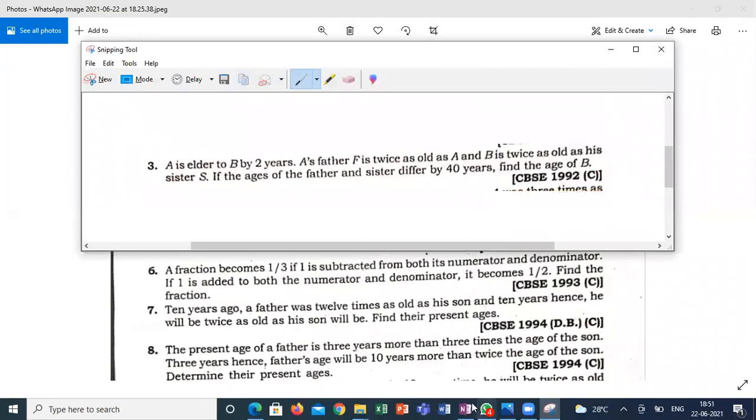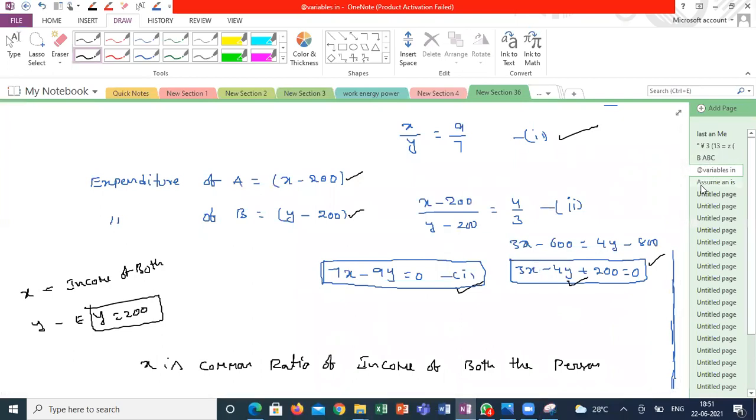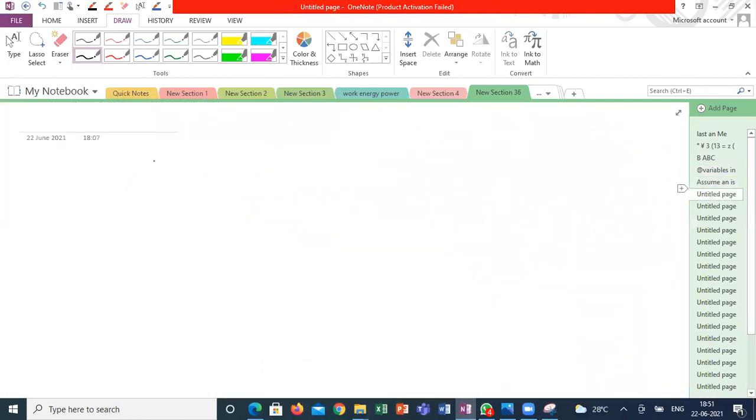Guys, don't think this is beyond you, it was actually asked long back in your board exams. A is elder to B by 2 years and A's father F is twice as old as A, and B is twice as old as his sister S. If the ages of the father and sister differ by 40 years, find the age of B. How to deal with this question?